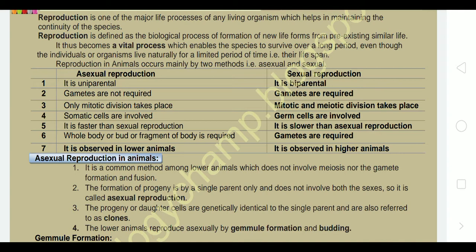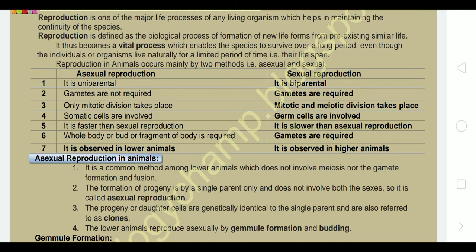Reproduction is defined as a biological process of formation of new life forms from pre-existing similar life. That means one life existed and another life is born from the pre-existing life. It thus becomes a vital process which enables the species to survive over a long period. To remain on the earth, it is important for each and every species, even though individual organisms live naturally for a limited period of time, that is their lifespan.